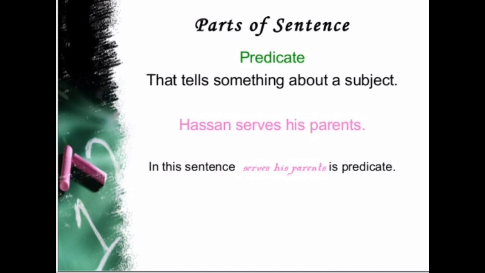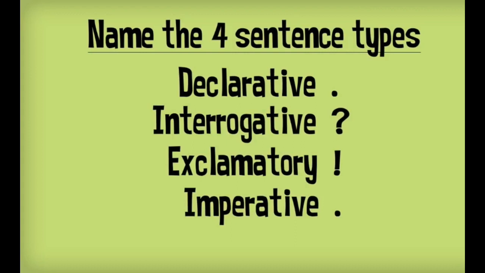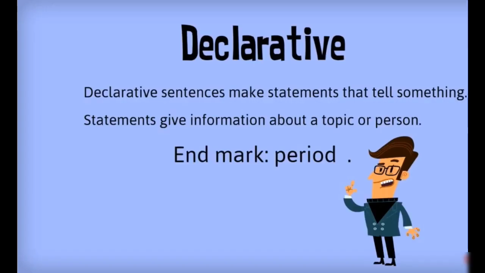Okay, students, now we are going to see the types of sentences. There are 4 types of sentences: declarative, interrogative, exclamatory and imperative. These are the 4 kinds that you have in your syllabus. Now we are going to know about them in detail. First of all, let's talk about declarative.